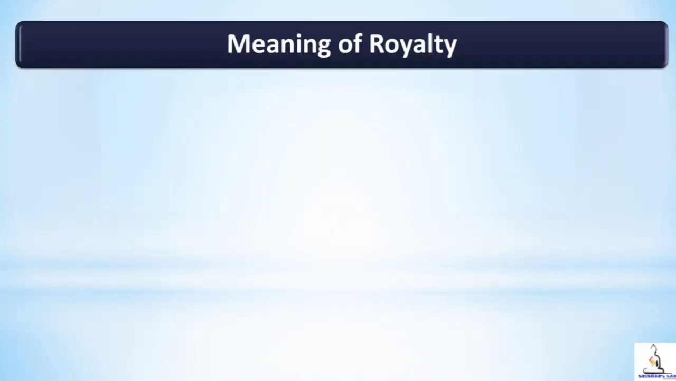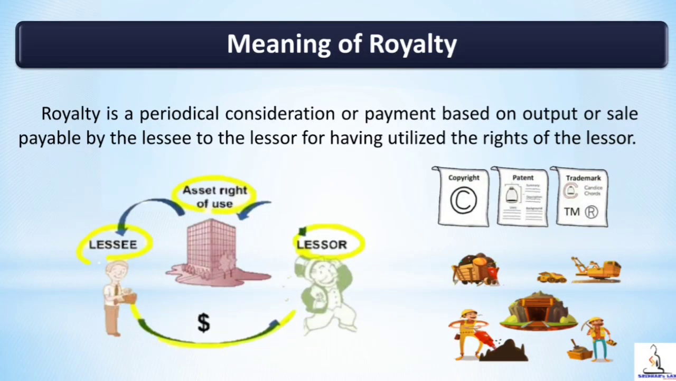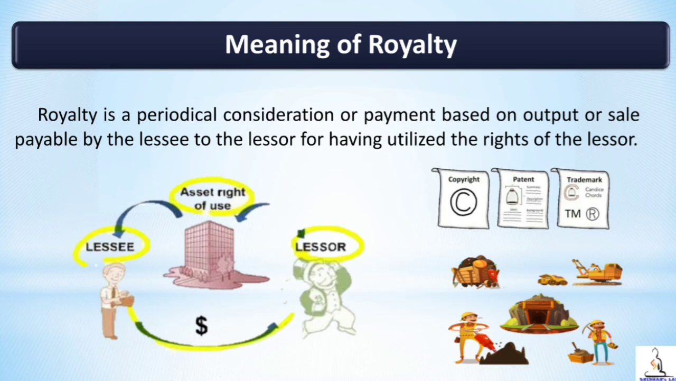Meaning of royalty. Royalty is a periodical consideration or payment based on output or sale payable by the lessee to the lessor for having utilized the rights of the lessor. That is, royalty is a consideration paid by lessee to the lessor for utilizing the rights of lessor. That is what is called royalty. Royalty is paid periodically based on the agreement between the lessor and lessee. So it all depends on their agreement.